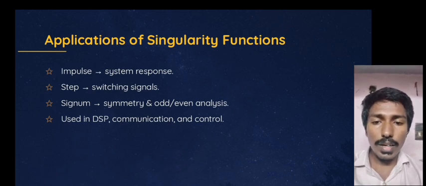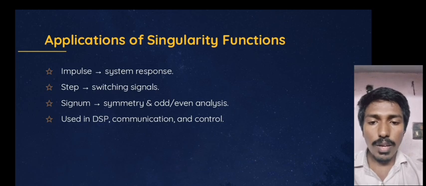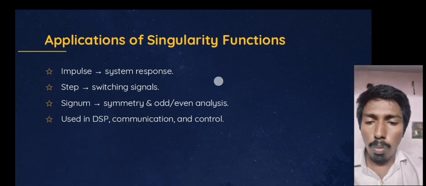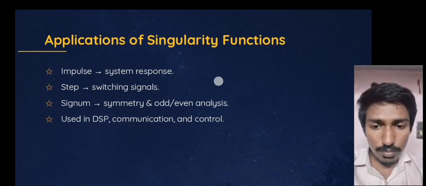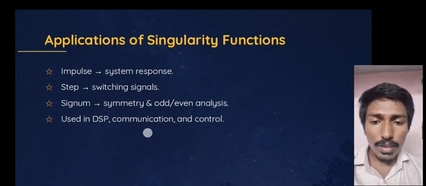So let's recap again. The Fourier transform F of omega is equal to the integral from minus infinity to infinity of f of t e power minus j omega t dt. That's it. Again, you can check the values in the Fourier transform summary table. You can remember the different Fourier transform values for different functions.